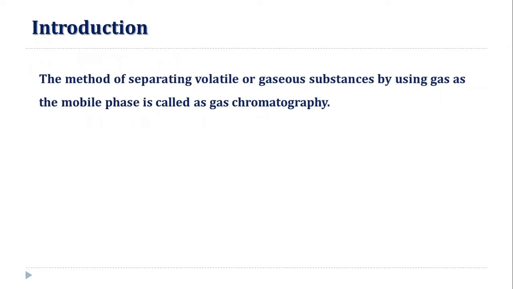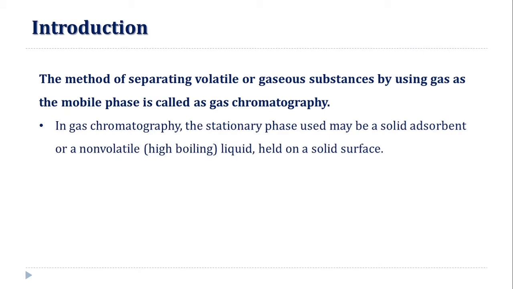Friends, up to now we have seen TLC and paper chromatography. These are physical methods for separation. Gas chromatography is also a physical method for separation, but it is a more advanced, instrumental technique for the separation of very complex mixtures. The method of separating volatile or gaseous substances by using a gas as a mobile phase is called gas chromatography. So in gas chromatography, the mobile phase is a gas. It can separate volatile or gaseous substances from their mixture.